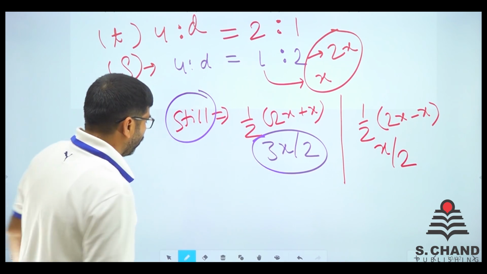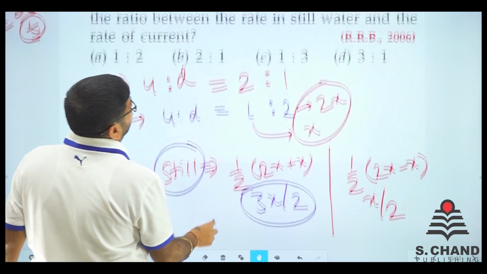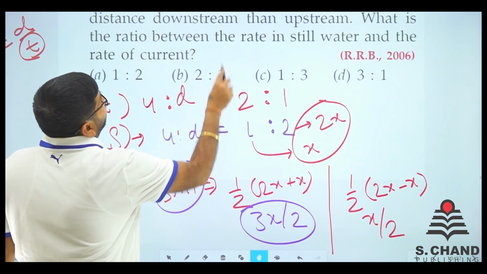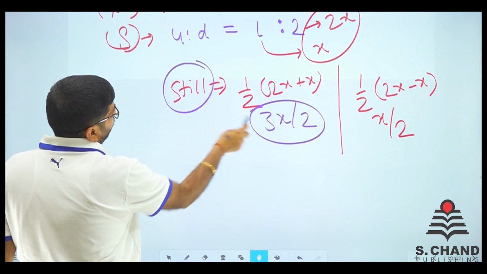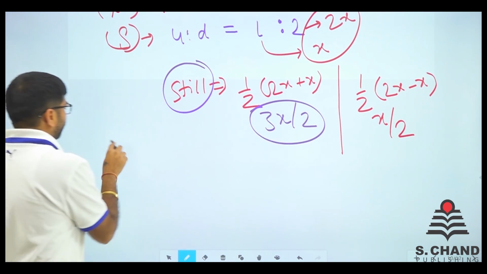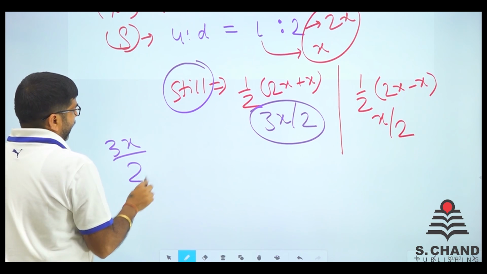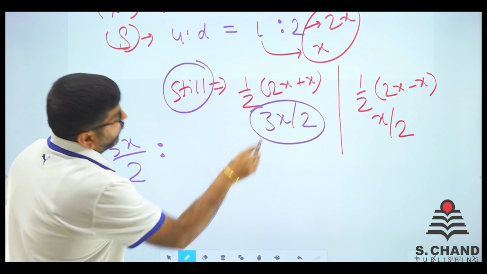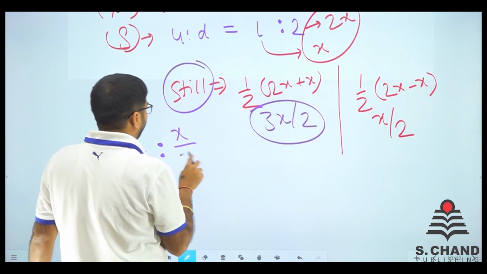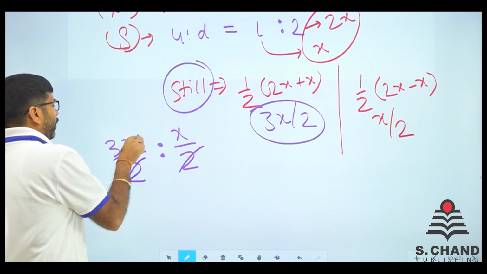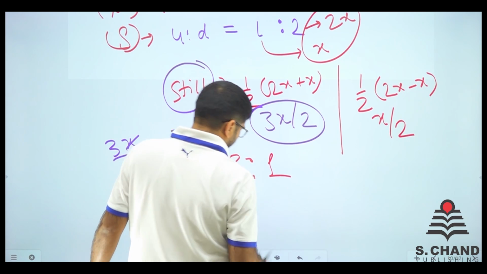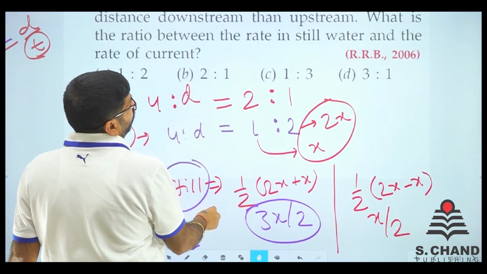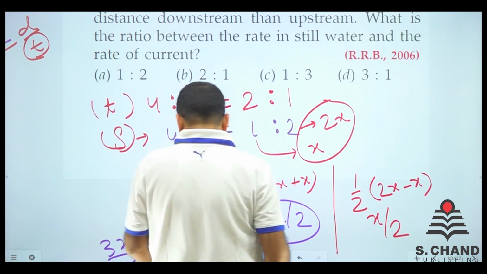Now what exactly do we want? The question asks the ratio between still water and the current. So still water is 3x by 2 and the current is x by 2. We cancel out 2, we cancel out x, and it is 3:1. Is there any option like 3:1? Yes, it is. Option D.